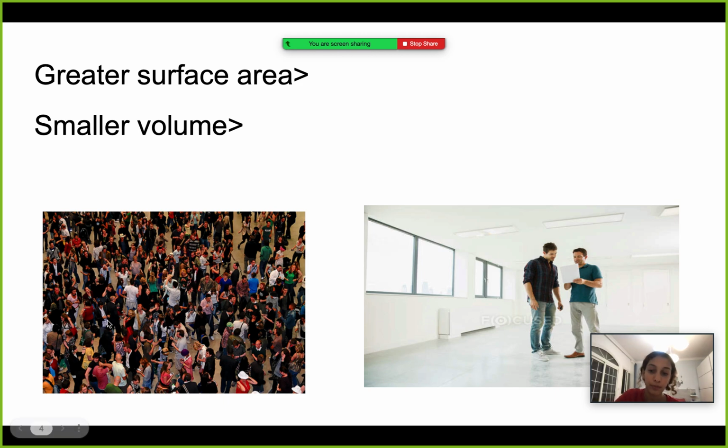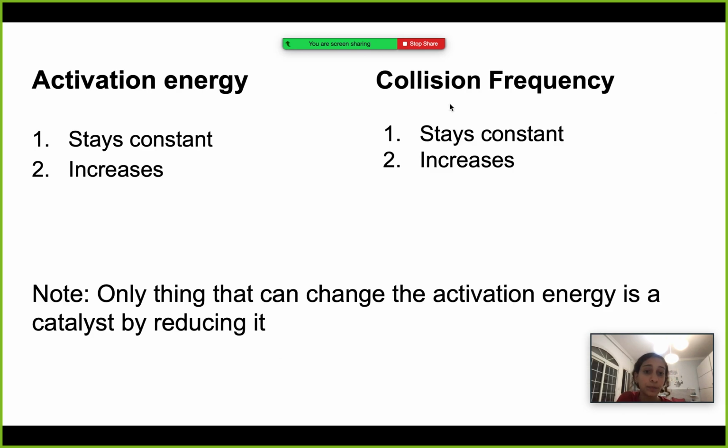Okay, so the one with a lot of people symbolizes more particles, or when the surface area is larger and the particles are smaller in size, smaller in volume, but the surface area is larger. And that is exactly what happens when we have a powder instead of large particles. So therefore, the collision frequency will increase.